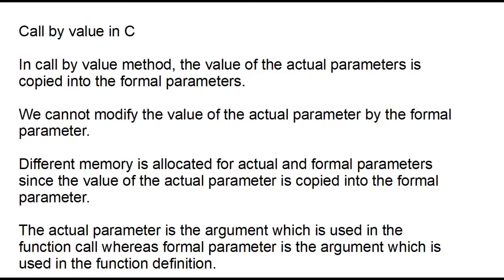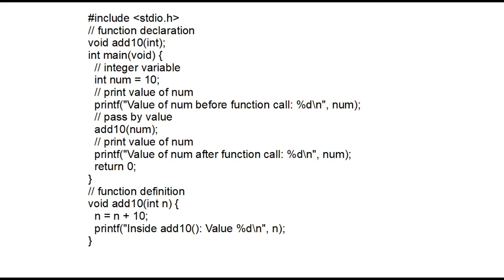Here is an example for call by value. In the following example, we have the num integer value. We are calling the argten function and passing the num variable as an argument to the function. We can see that the value of num is not changed after the function call. This is because when we pass the num variable by value as an argument to the function argten, then inside the argten function, we work with a copy n and not with the actual variable num.